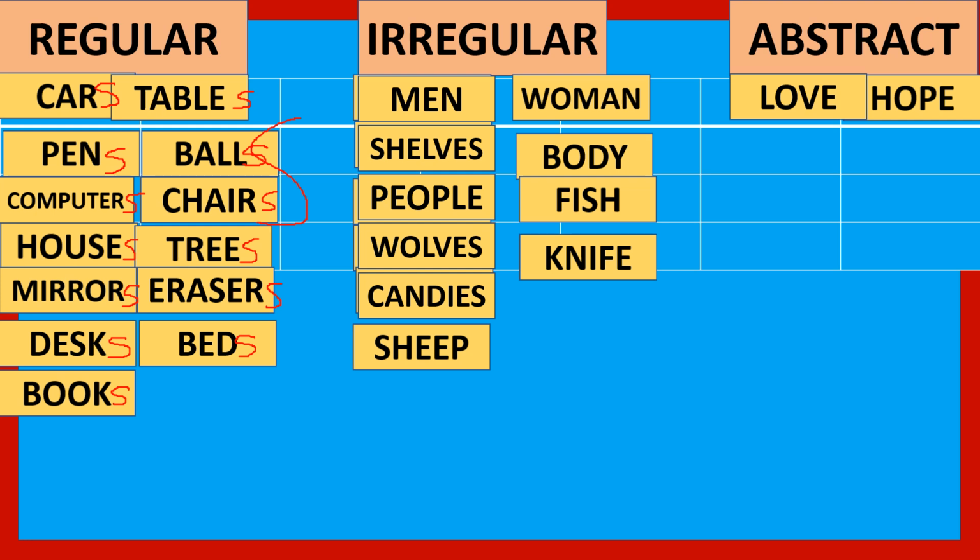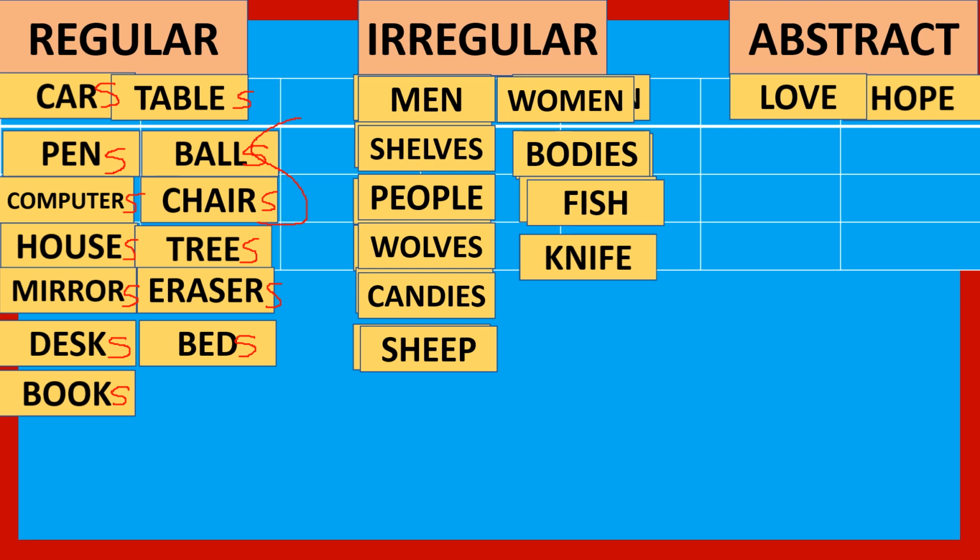The plural for sheep, remember that stays the same. Sheep. The plural for woman is women, women. For body, the plural is bodies. For fish is fish. It stays the same. For knife, it's knives. Okay?